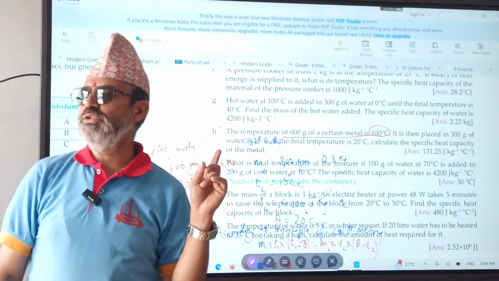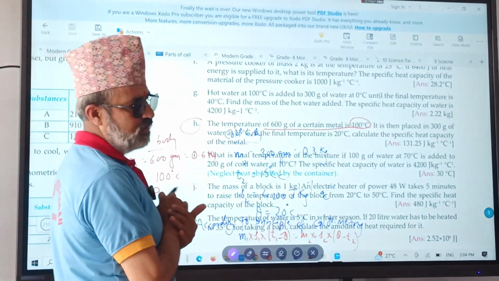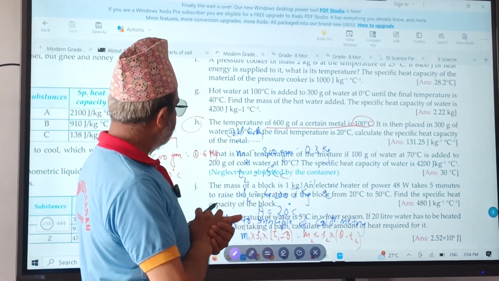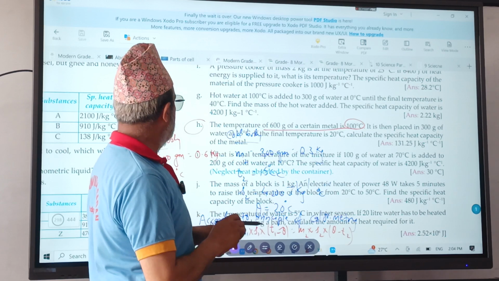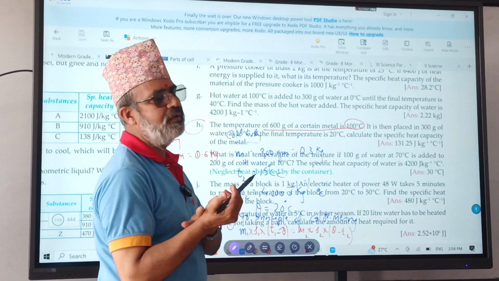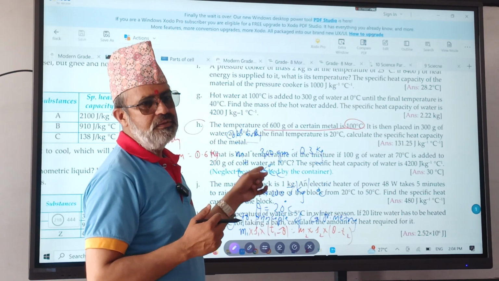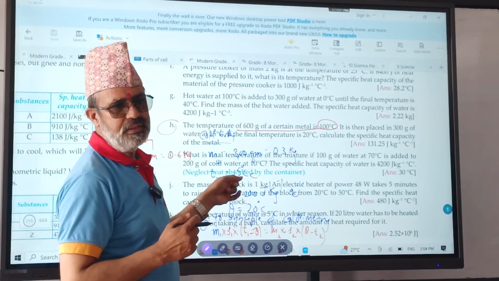I think for both these questions the same formula is applied, only the values are different. What should be the answer? The answer is 131.25 joule per kg per degree centigrade. Specific heat capacity is expressed in joule per kg per degree centigrade. Is it okay?